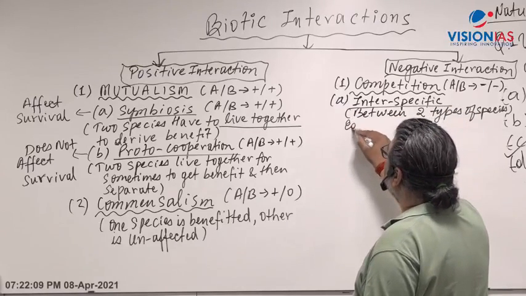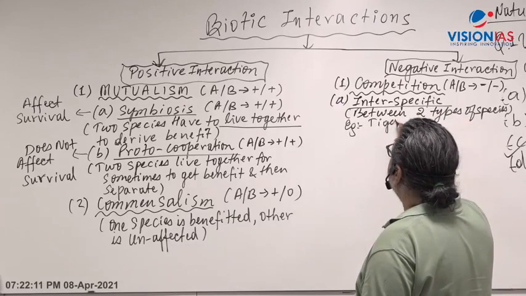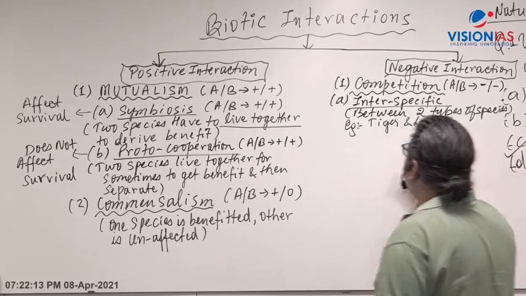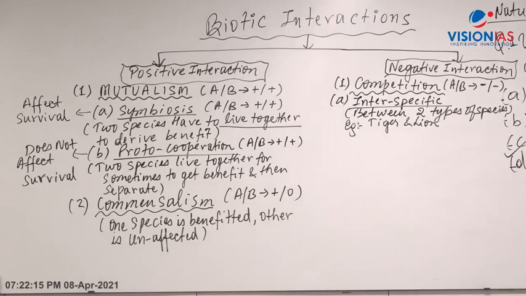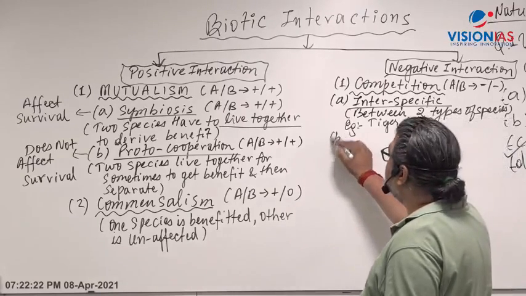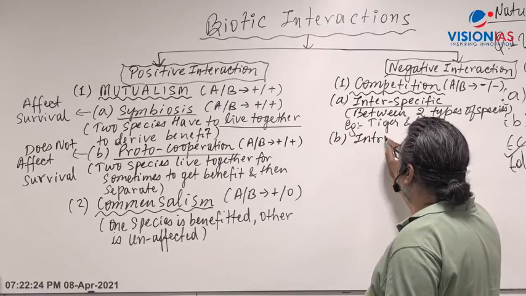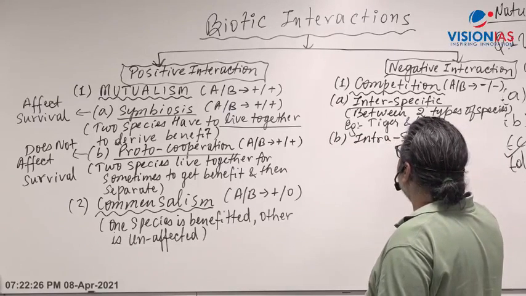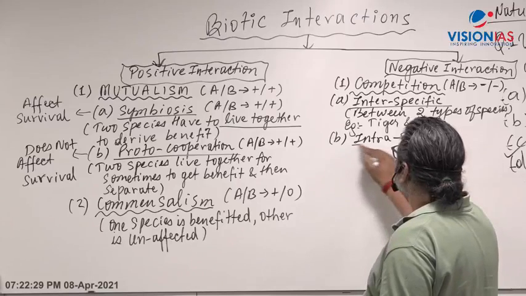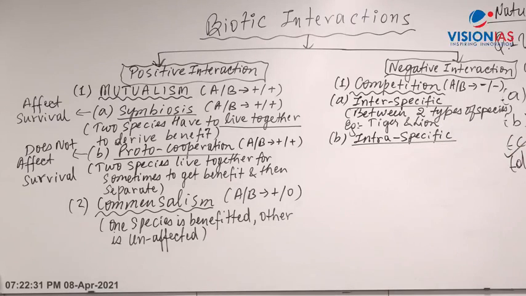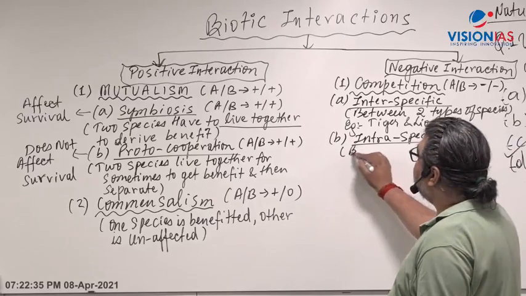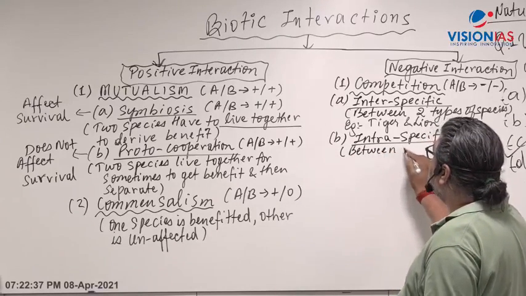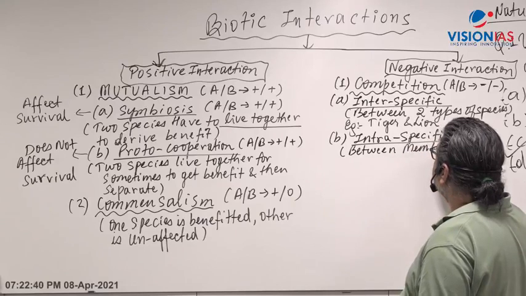For example, tiger and lion. Tiger and the lion are two different species. That is called inter-specific. Now the second is intra-specific competition, I-N-T-R-A. What is intra-specific competition? This competition takes place between members of the same species.